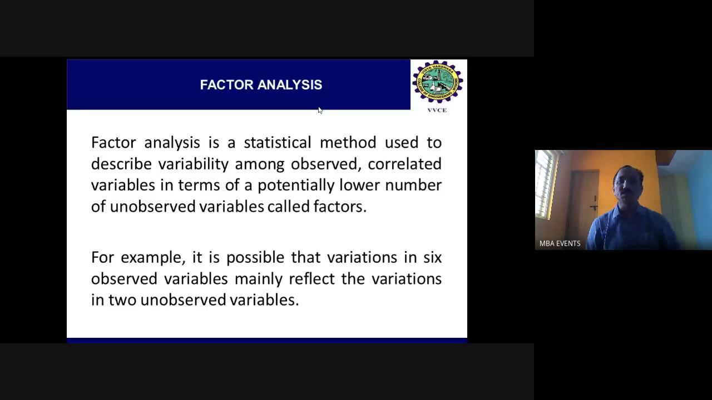For example, it is possible that variations in 6 observed variables mainly reflect the variations in 2 unobserved variables. So the factors may be developed by considering the commonality among the views expressed by the respondents. A person may identify that post-COVID is more dangerous in terms of health. Another may say it is dangerous in terms of life and death. Another may say the vaccine is not available. So the fear may be expressed in different views, but those commonalities will be taken and a common factor can be identified from the different views. That way, factor analysis is more helpful for the researcher.